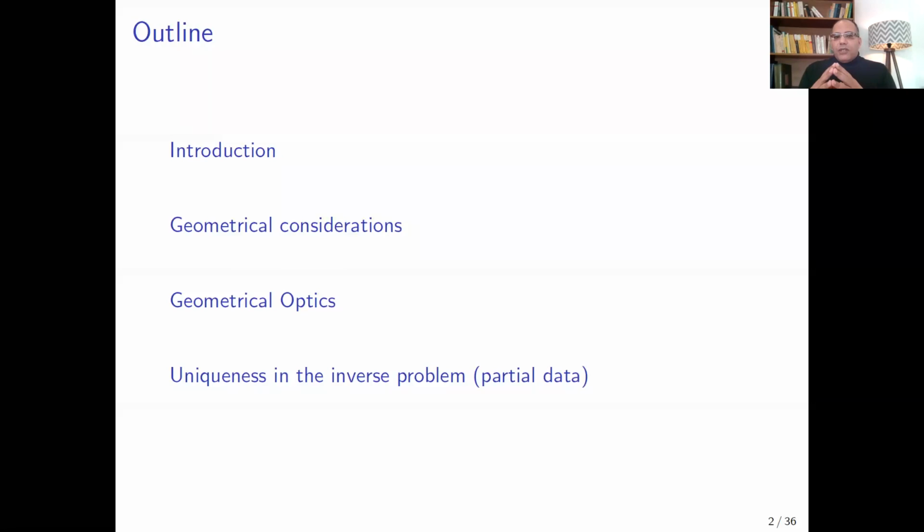After that, I will construct a special solution to the wave equation by the geometrical optics method. And finally, I will give some ideas and claims for the uniqueness or the stability of the inverse problem with partial Dirichlet-Neumann map.